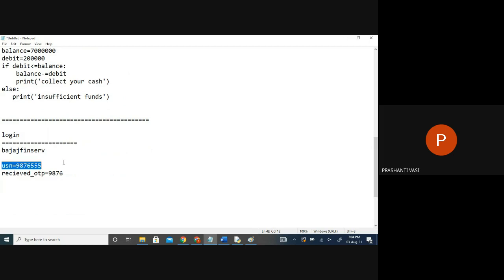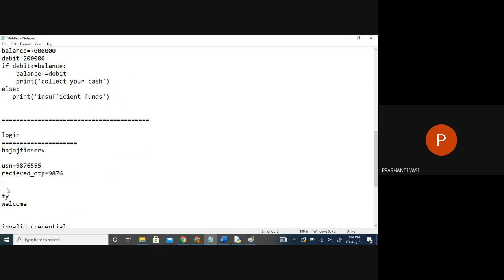If this is your username and you want to log in, when will it say welcome home, or when will it say invalid credentials? When the typed OTP and the sent OTP are the same, then only it must log in, or else invalid credentials.